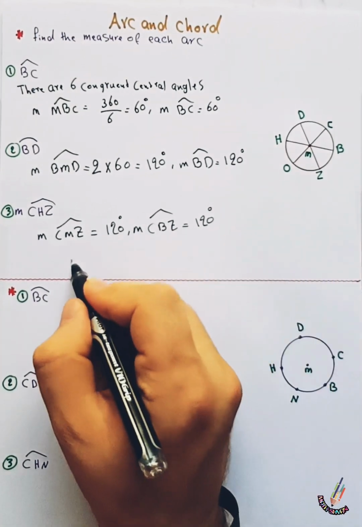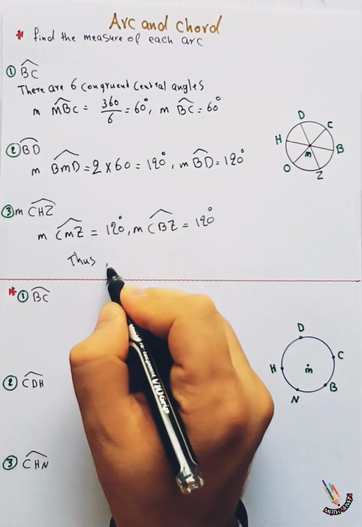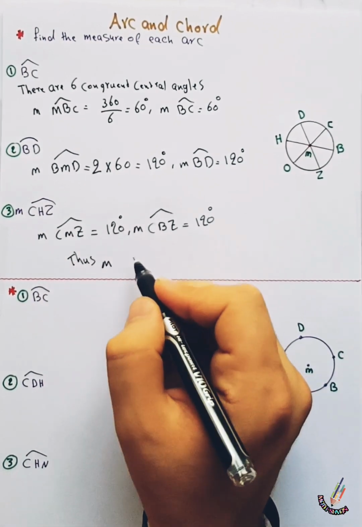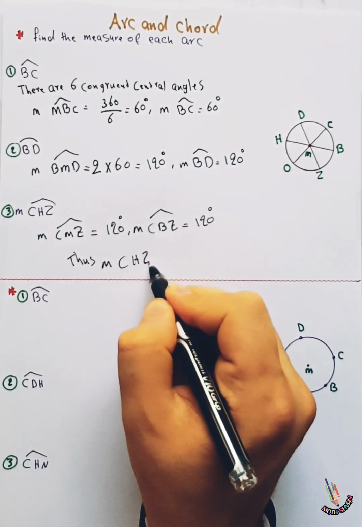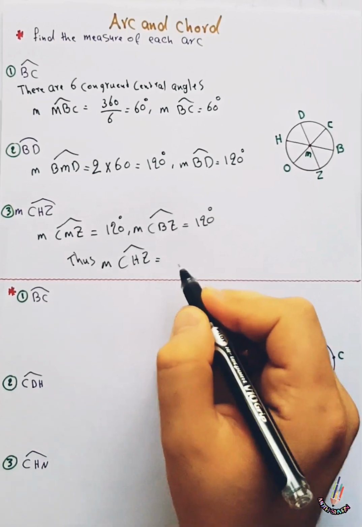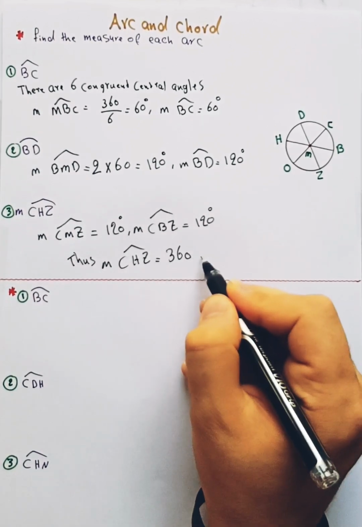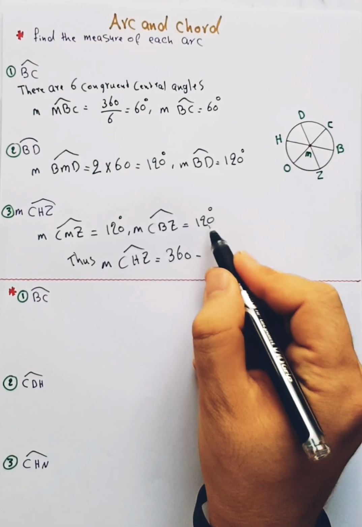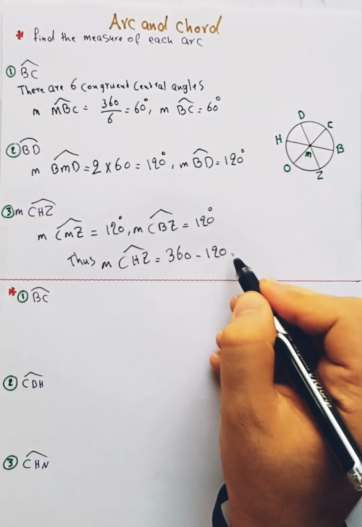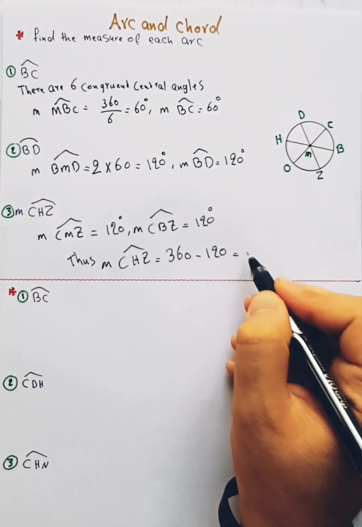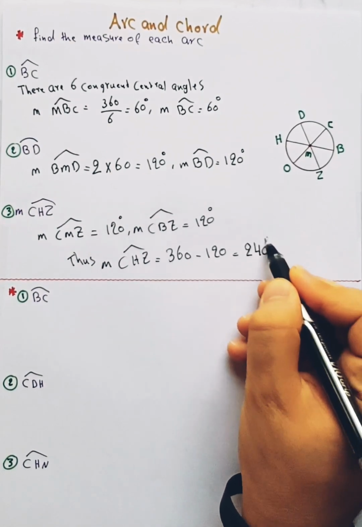Thus, the measure of CHZ equals 360 minus 120, so equal to 240 degrees.